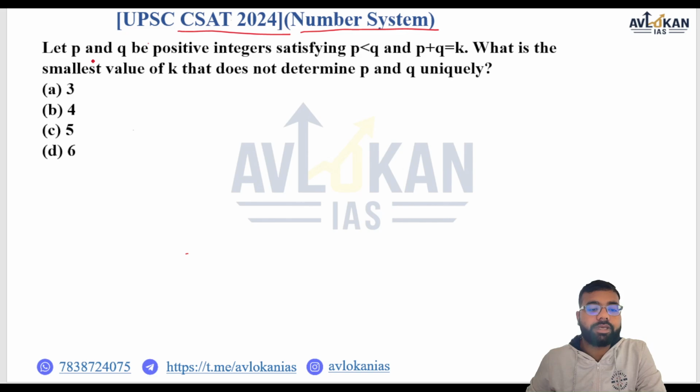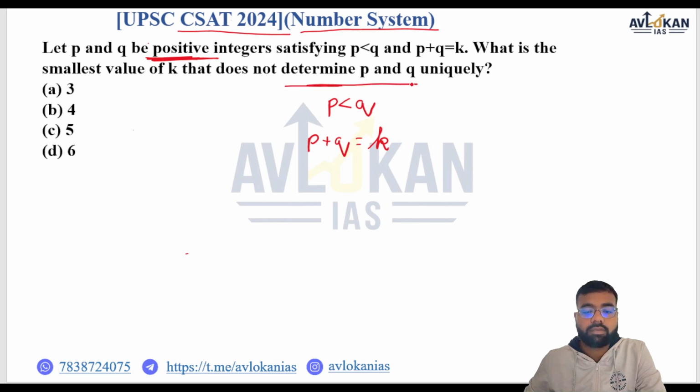The question is, let P and Q be positive integers. Mark this thing, positive integers. In positive integers, 0 is not included. That means natural numbers, satisfying P is less than Q. Second condition is P plus Q equals K. What is the smallest value of K that does not determine P and Q uniquely?